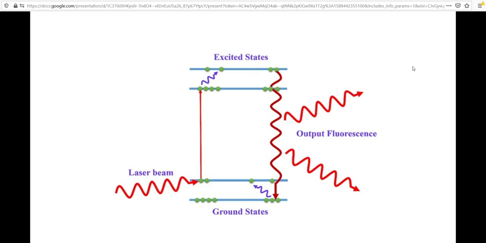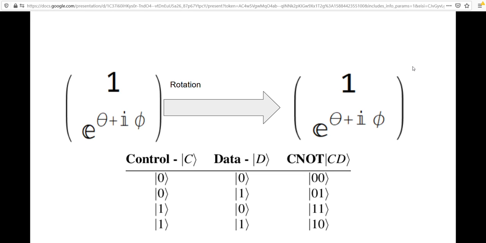For example, the ground state can represent a logical false and the excited state can be a true. If we accidentally flip the state of the wrong ion, though, the calculations will be wrong. The important calculations are rotations and C0 gates. These two calculations are universal, meaning we can make any other calculation just using different combinations of these two.